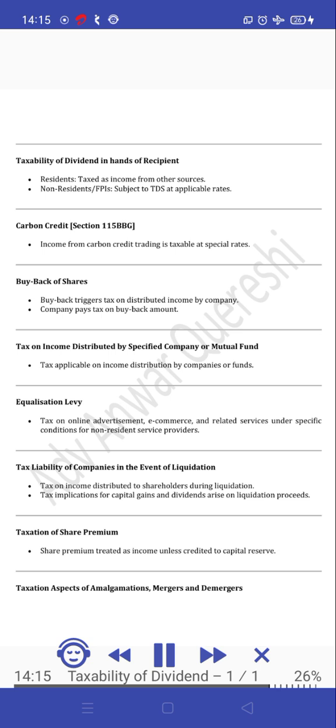Buyback of shares. Buyback triggers tax on distributed income by the company. The company pays tax on the buyback amount. Tax on income distributed by a specified company or mutual fund. Tax applicable on income distribution by companies or funds.